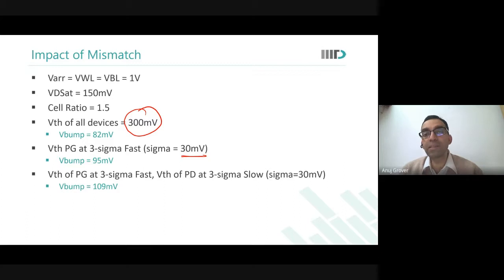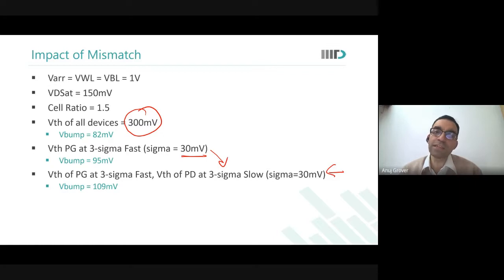When I make the pull down also slower, that is VT of pull down, I take to 390. Then the bump increases to 109 millivolts. This clearly is a still worse case than this one.